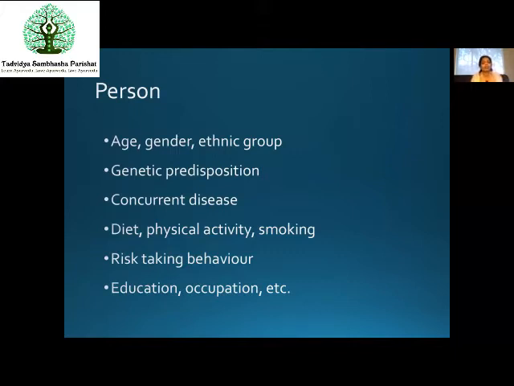For example, if the person is a municipal worker, he has greater risk of getting the infection than a person who is like a technician or who works from home, right? So in the same way, the occupation also plays a part. So overall, the person's whole detail should be known to us before we decide why he got that disease. Maybe there are these factors because of which the person got the disease, right?